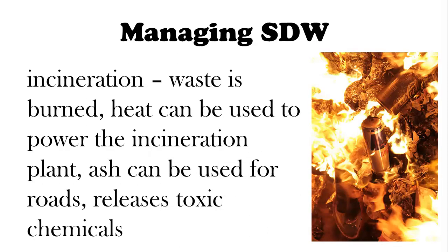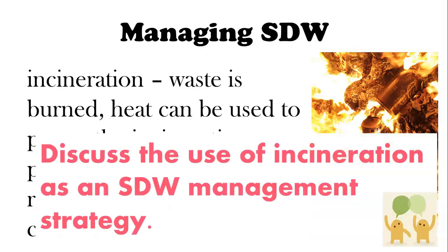Next, we've got incineration, which is a strategy of burning waste at extremely high temperatures. The heat produced from incineration can actually be used to create electricity, and the ash can be used for roads. One problem with incineration is the release of toxic chemicals such as dioxins, which is a POP, which can come from burning plastics or batteries. Incineration has positive and negative aspects, and we should be able to discuss these.